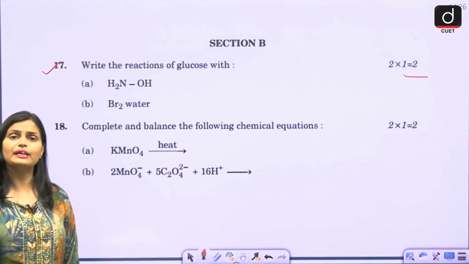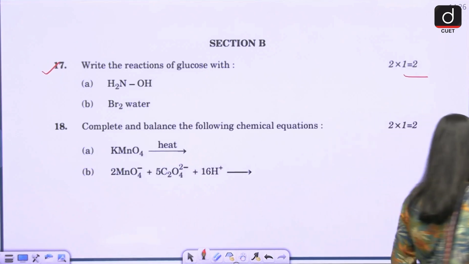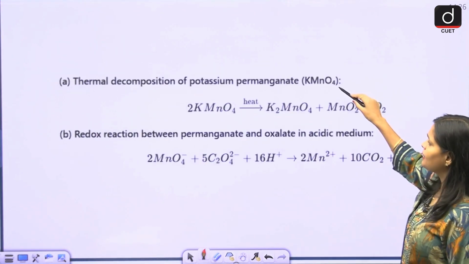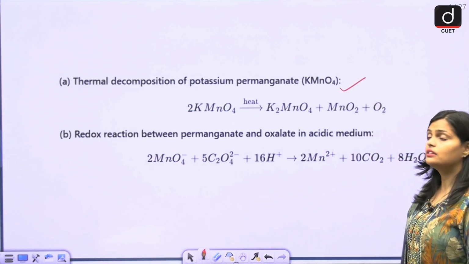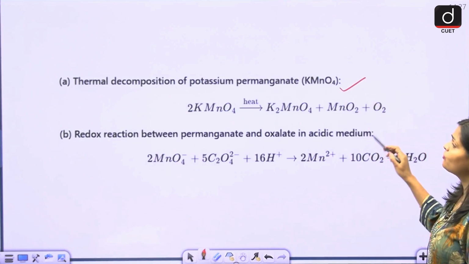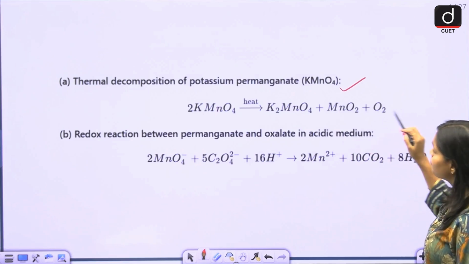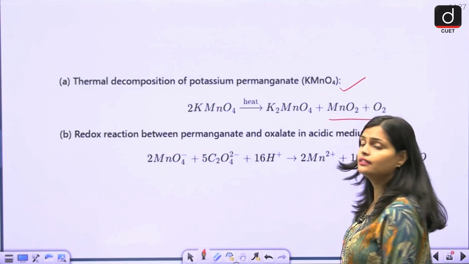What happens when you heat potassium permanganate? Whenever potassium permanganate undergoes heating, it decomposes and forms K2MnO4, potassium manganate, along with MnO2 and O2.